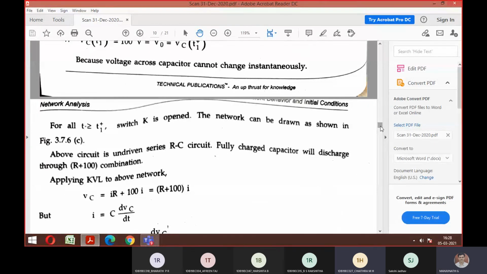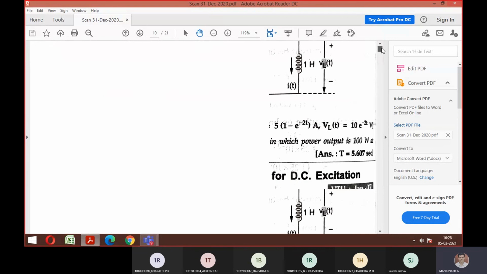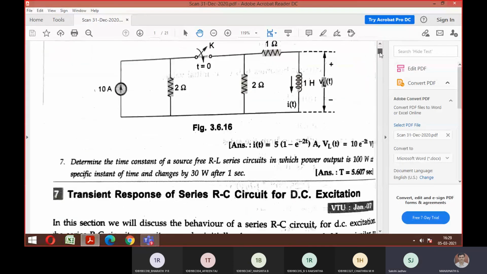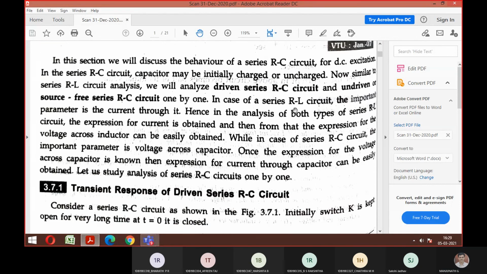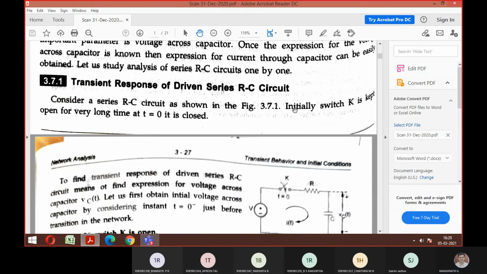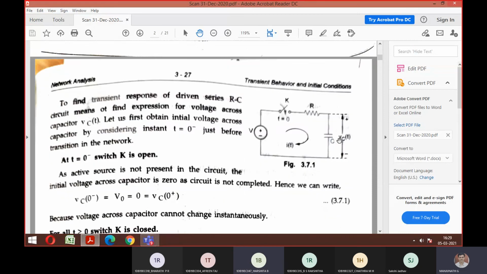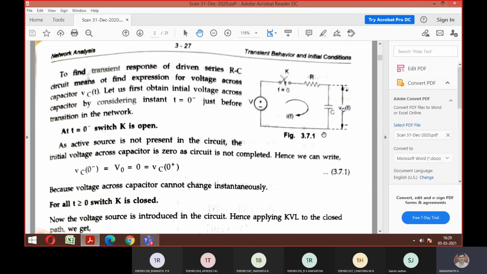Fine. So let me come back to this derivation now. I will just tell the difference. Look at this RC circuit for DC excitation. You can see the changes now. What has happened? RL has become RC. The circuit now: R and C will come here. Everything remains the same.